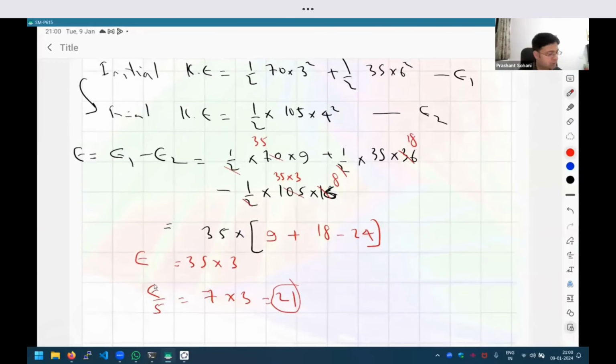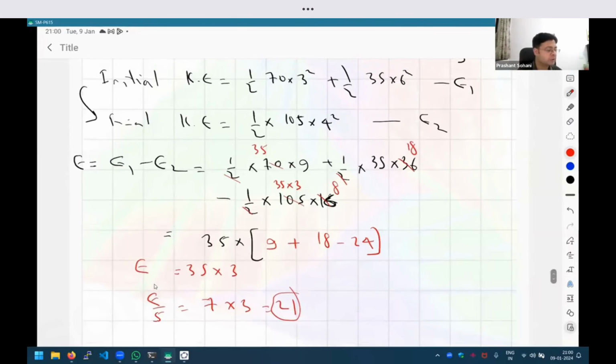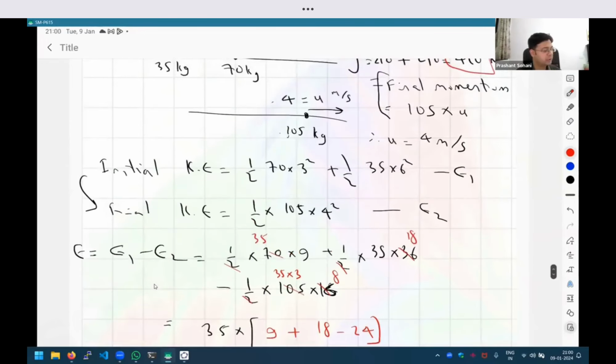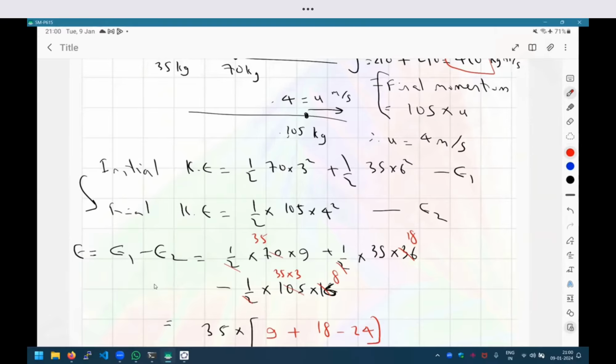Okay, I hope you understood this question. Somebody may have the question that energy is supposed to be conserved, right? Then how is the energy decreasing? Where has that energy gone? Can anybody answer that question? Here it is getting converted to heat. Yes, it's heat, right? When the objects collide, because of friction and other forces, some energy is lost as heat to the environment.